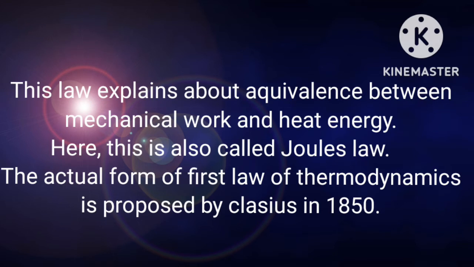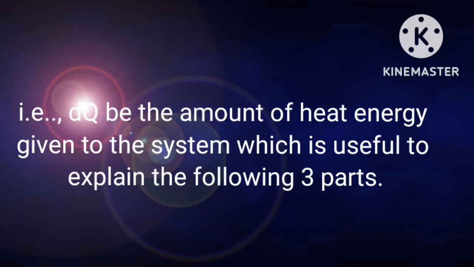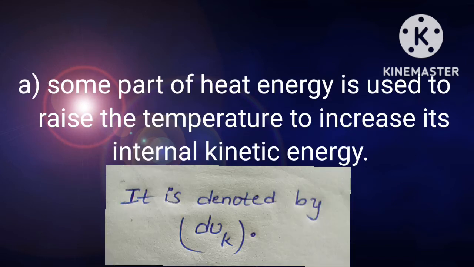This law explains the equivalence between mechanical work and heat energy. This is also called Joule's law. The actual form of the first law of thermodynamics was proposed by Clausius in 1850. That is, dQ is the amount of heat energy given to the system, which is used in the following three parts. Some part of heat energy is used to raise the temperature, to increase its internal kinetic energy.